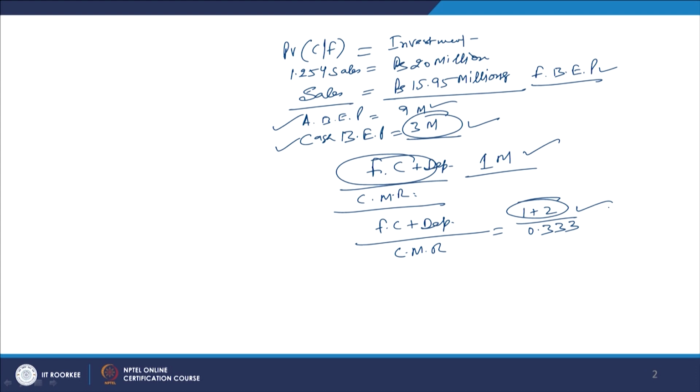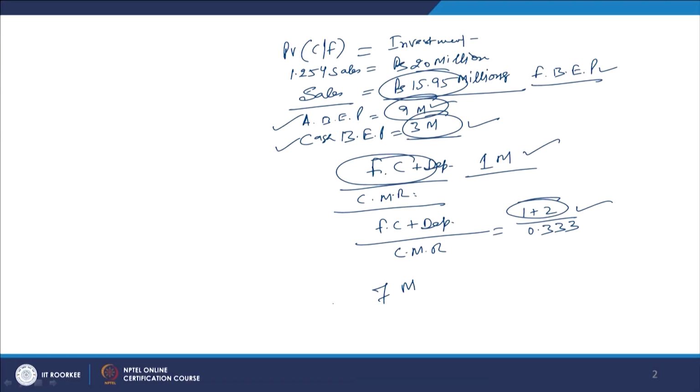But you see, the main point of comparison is between this figure and this figure, right. Here the accounting break even point says that we reach the break even point by selling 9 million rupees, but in case of the financial break even point, we have to sell approximately 16 million rupees. So, there is a difference of approximately 7 million rupees of sales.